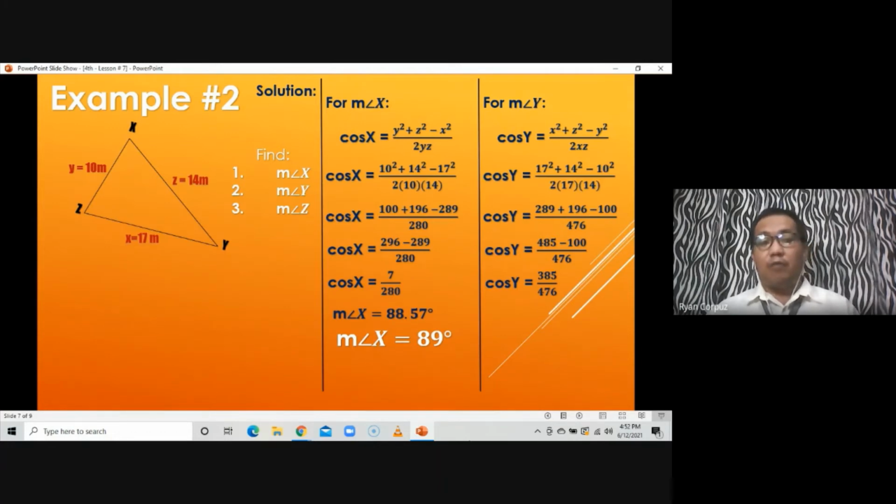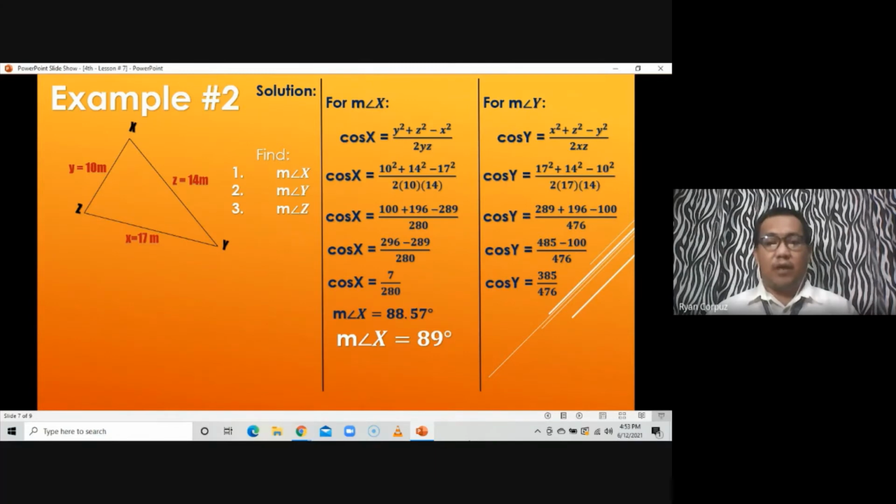For the newer calculators, press shift or second function, press cosine to get cosine raised to negative 1, press open parenthesis, press fraction, key in on the numerator 385, while on the denominator that would be 476, then close parenthesis.